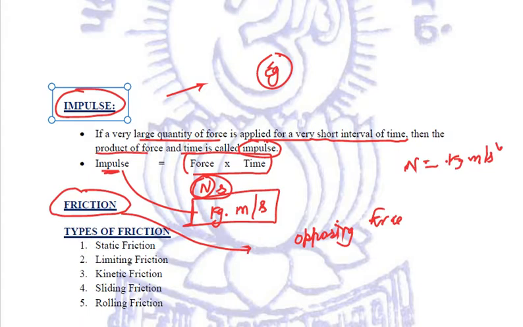That force is called frictional force, force of friction. And this force of friction always opposes the relative motion between the two surfaces which are in contact, right? So if a body is moving over another body, in that case the force of friction is always going to oppose the relative motion, the motion of the first body relative to the other.